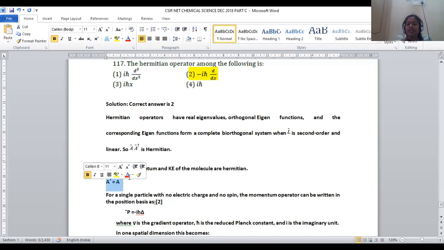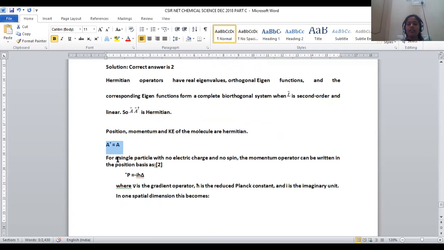And this Hermitian operator is very essential to define the position of the system, the momentum of the system, and even the kinetic energy of the system. For a given molecule, Hermitian operators are used to calculate position, momentum, and kinetic energy of the system as well, right? For a single particle, if you are taking a single particle, no electric charge and no spin have been applied on that.